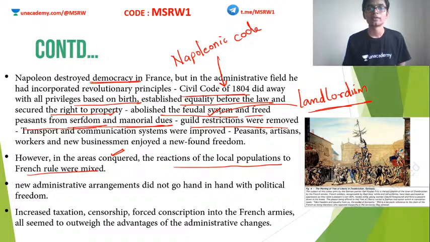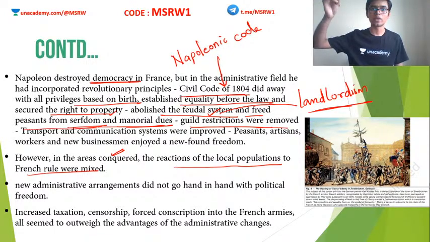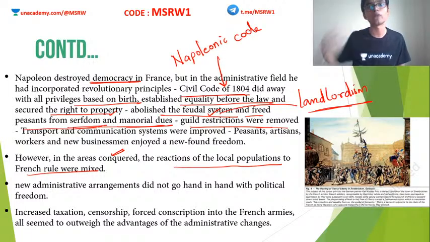Why? Initially, everybody was happy with him because he was a champion who brought France out of monarchy. So in most of the countries in Europe, they also wanted to throw away their king and have the ideals of liberty, equality, fraternity, etc. So they were all in favor of a French ruler coming there and invading their country.